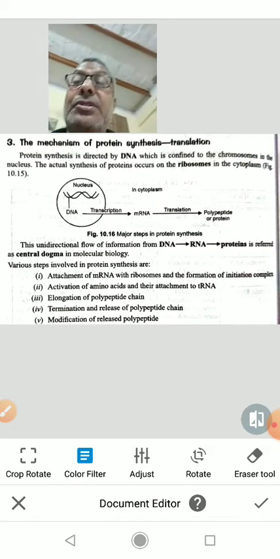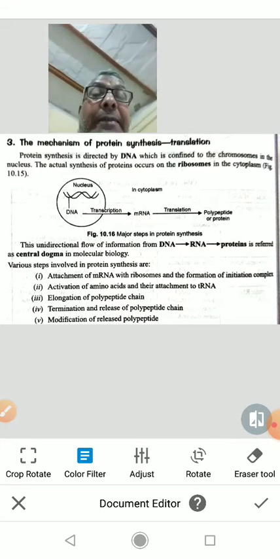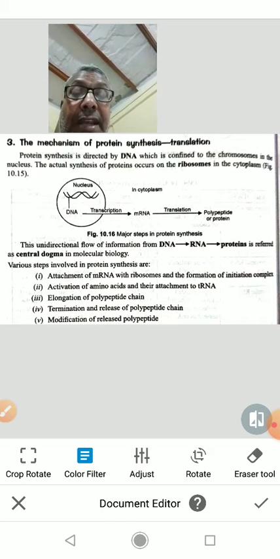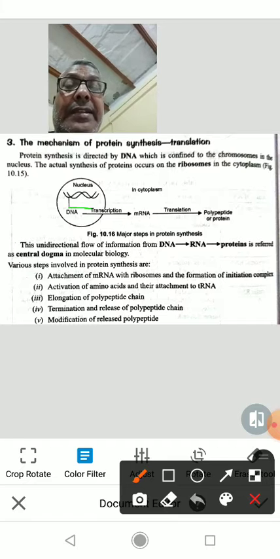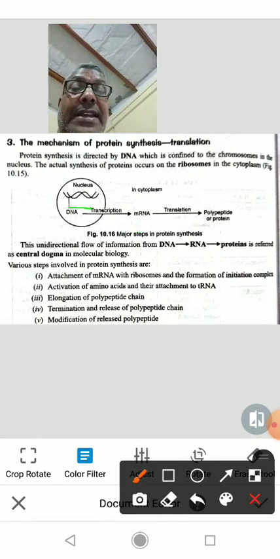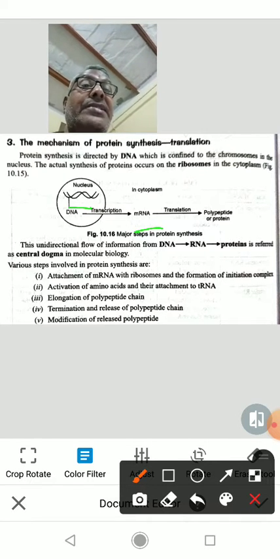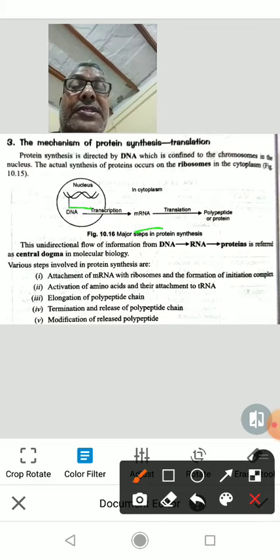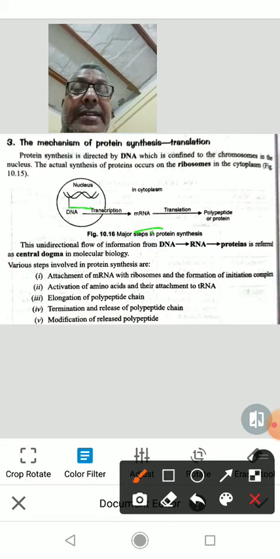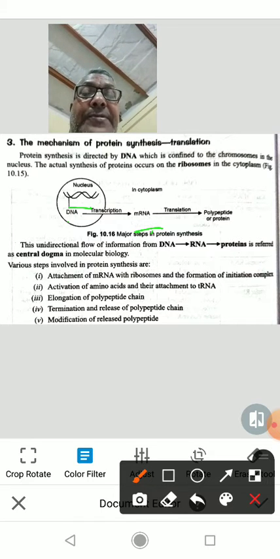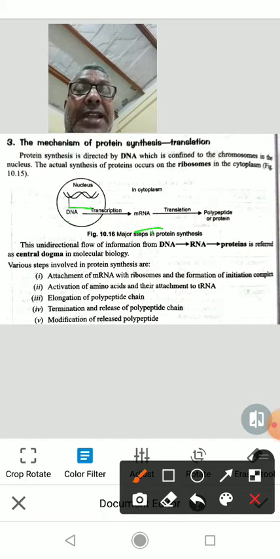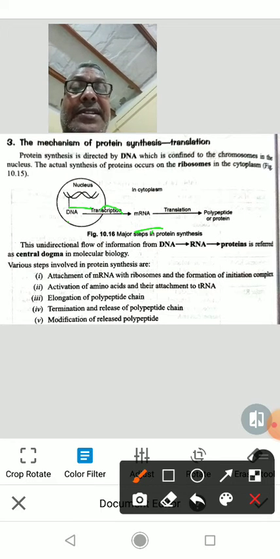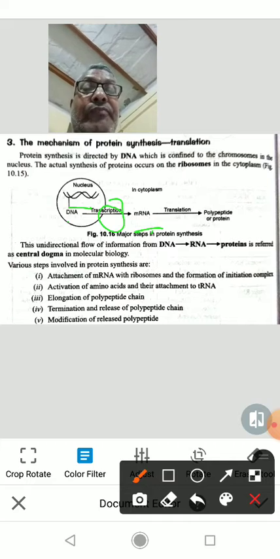So there is a unidirectional flow of information. That information will flow from the DNA to messenger RNA for the synthesis of protein. This flow of information from DNA to messenger RNA is called transcription. Transcription occurs in the nucleus of the cell.